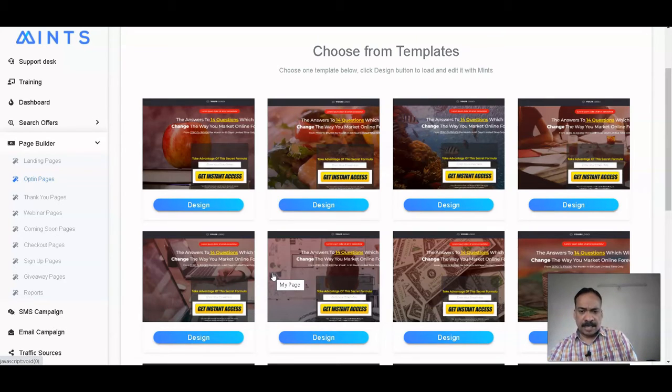You can use this page on your website, and you can also host the website on their server, so there is no need to buy any hosting, subdomain or domain. Everything is there in this software.